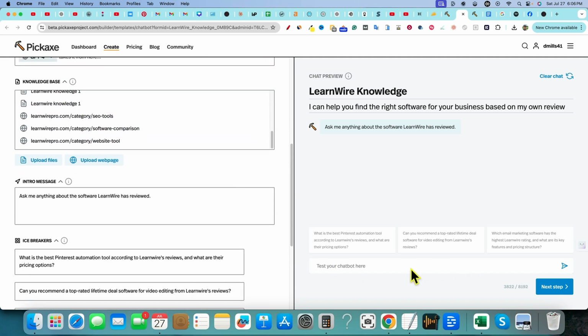And I've chatted with this chat bot several times and it hasn't been accurate one time. So that part scares me a little bit and concerns me. I definitely have to take a point off for that because it's just not working. All the knowledge bases are uploaded. I've tried it several times and just simple things like what's the price of Content Boom? I've asked it,